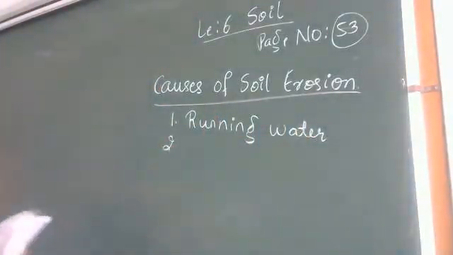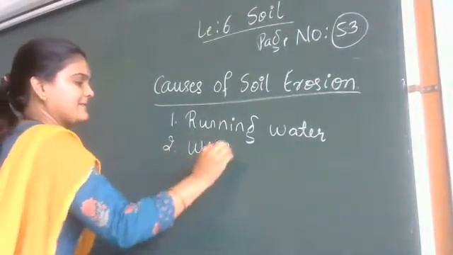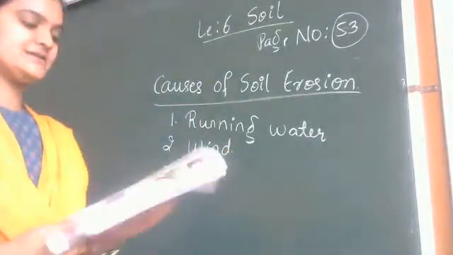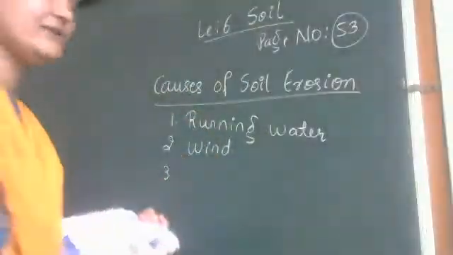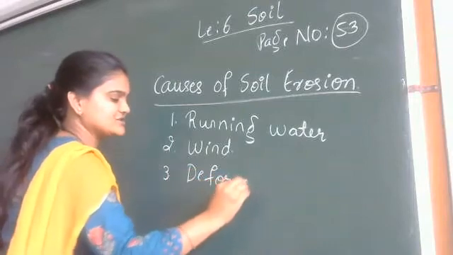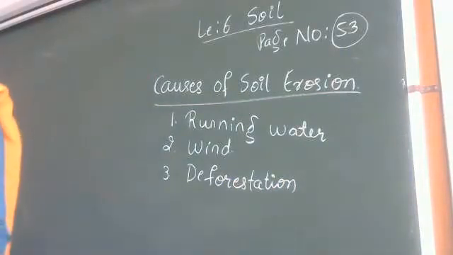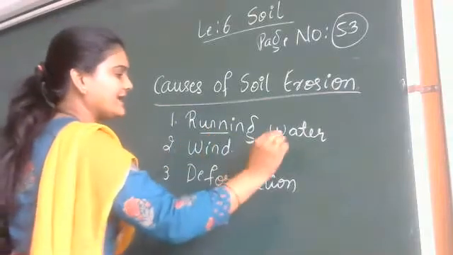You are all underlining, I guess. Next, wind. The second one is wind. The three major factors that cause soil erosion, page number 454, are running water, wind, and deforestation. The third one is deforestation. So, children, the first one is soil erosion due to running water.